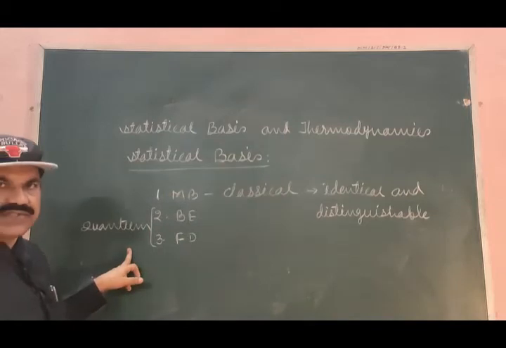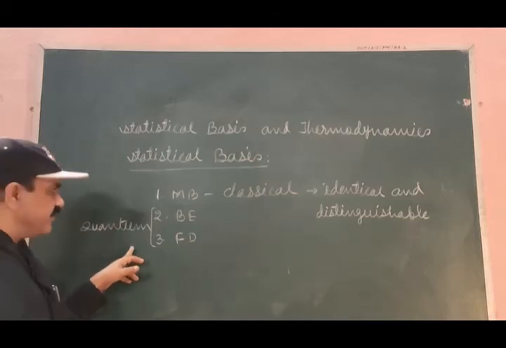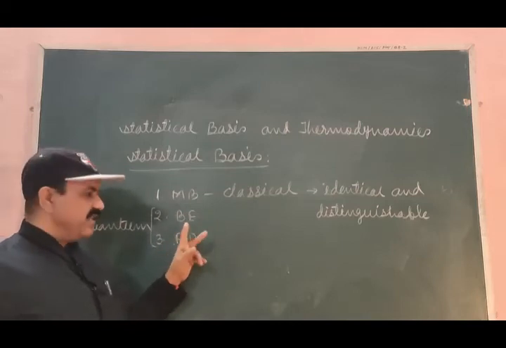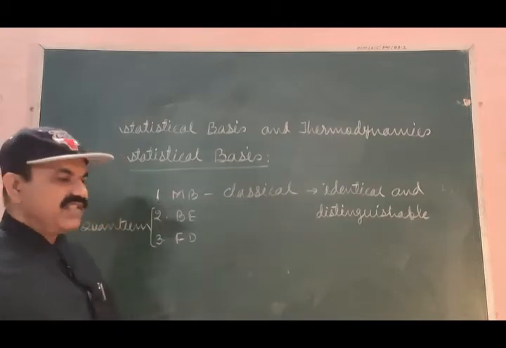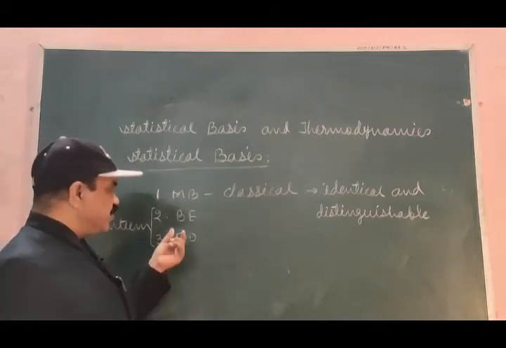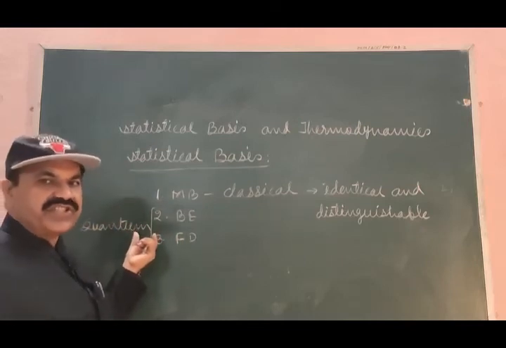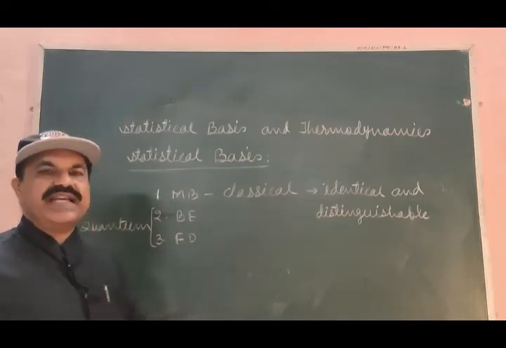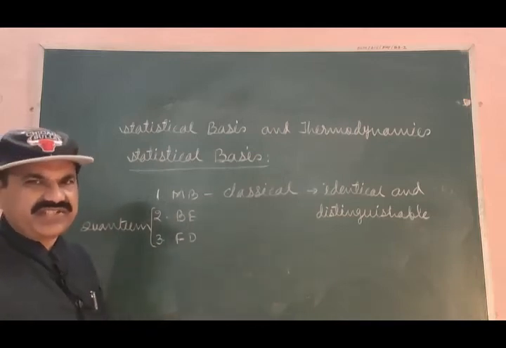Quantum statistics is based on the laws and ideas of quantum mechanics. BE and FD, there are two classes. BE, Bose-Einstein, FD, Fermi-Dirac. Bose is an Indian scientist, Einstein by birth a German scientist. These two scientists worked together using the ideas of quantum mechanics and developed statistical mechanics which is known as Bose-Einstein quantum statistics or simply Bose-Einstein statistics.